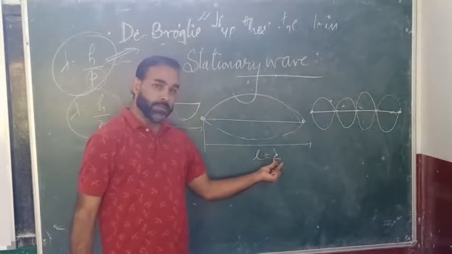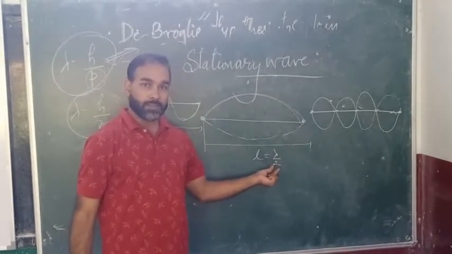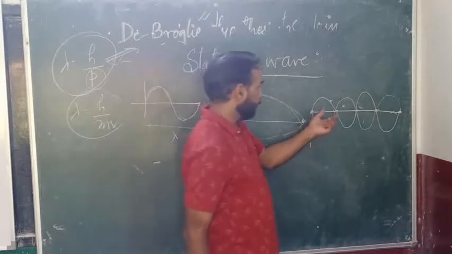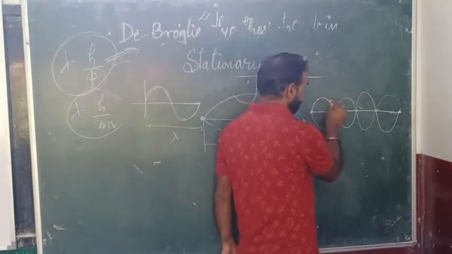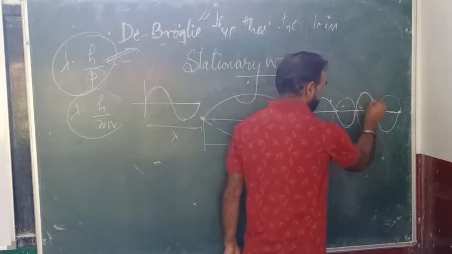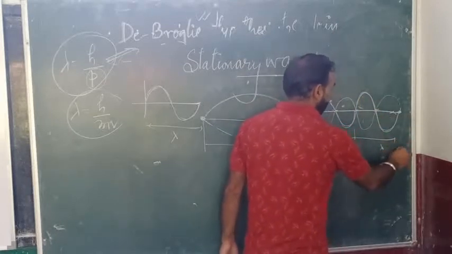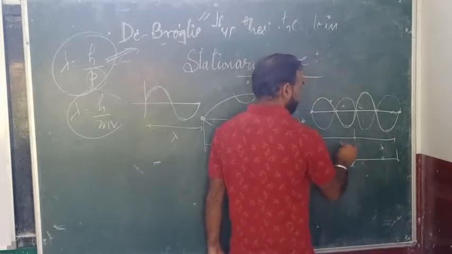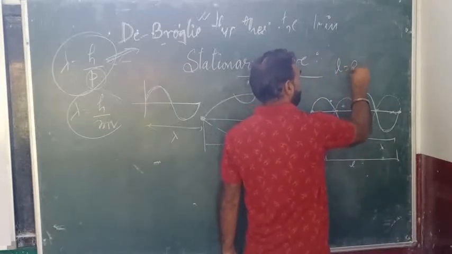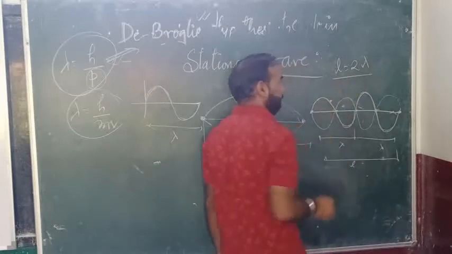So lambda will become, means the length of this will become lambda by 2. If I talk about here, this is one wave and this is another wave. So this is lambda and this is again lambda. So this total is L, so L will equal 2 lambda.